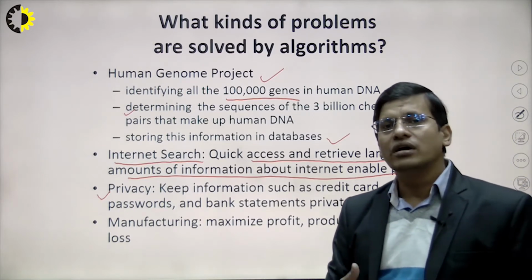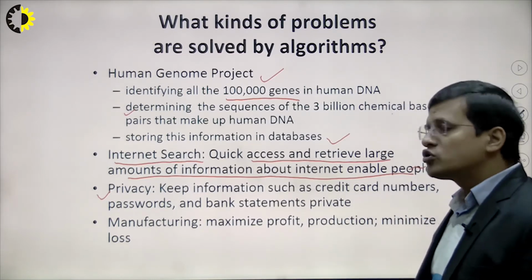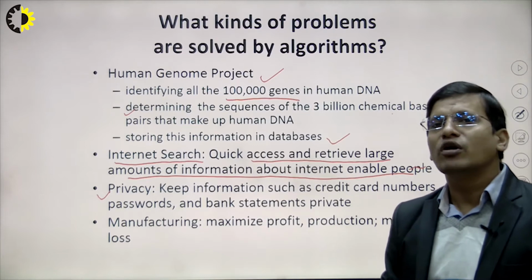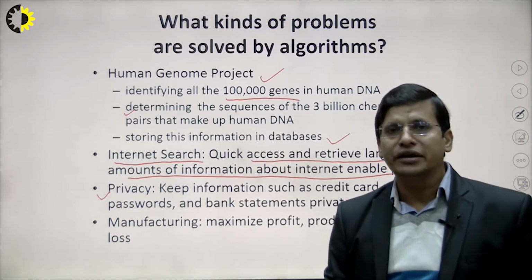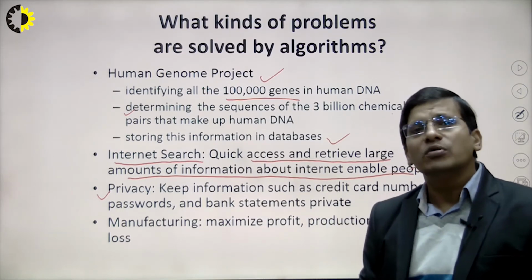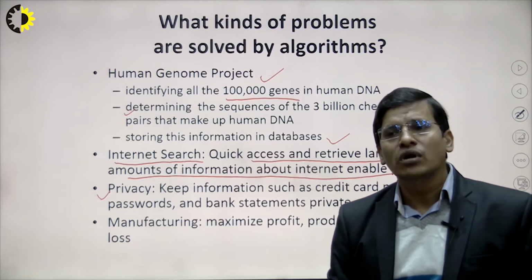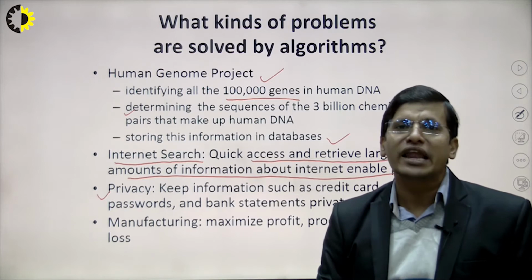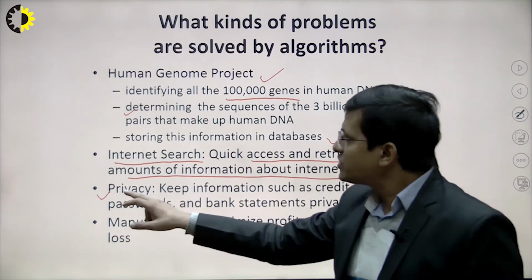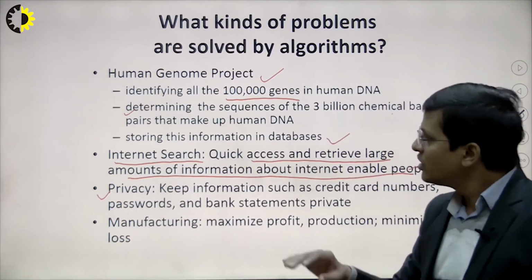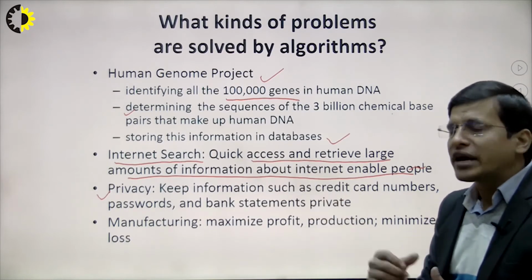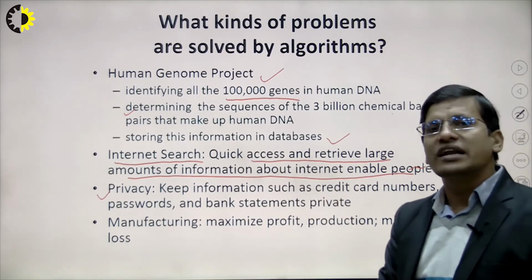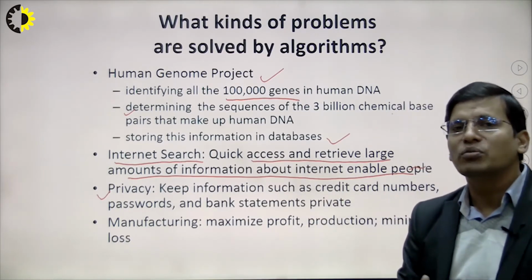Similarly, the next problem is a privacy concern, right? We are all living in the real world, so we need some privacy, because we are using debit cards and credit cards and so on. What processes and algorithms do we need to protect our debit card, credit card, or internet banking? We need some privacy algorithms to protect them, because there are subjects like cryptography in computer science.